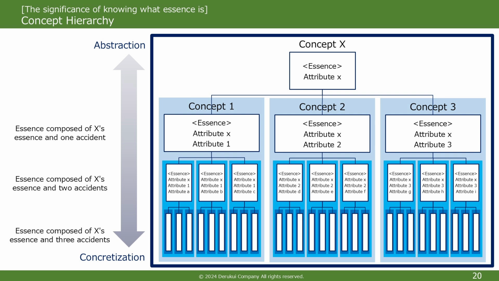Conversely, by decreasing the attributes that make up the essence of a concept and obtaining a higher-level concept, an individual thing as one of a concept goes more distant from a real thing that an individual thing expresses. In that sense, decreasing the attributes that make up the essence of a concept and obtaining a higher-level concept is abstracting a concept. So, while all concepts are abstract in nature, some are more abstract, and some are less abstract. And an attribute that makes up the essence of a lower-level concept that is not included in the essence of a higher-level concept is an accident of the higher-level concept.